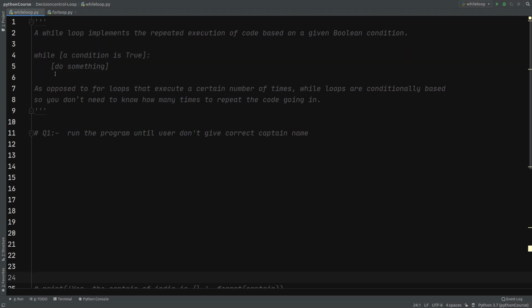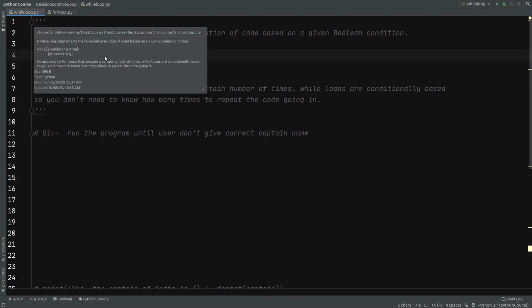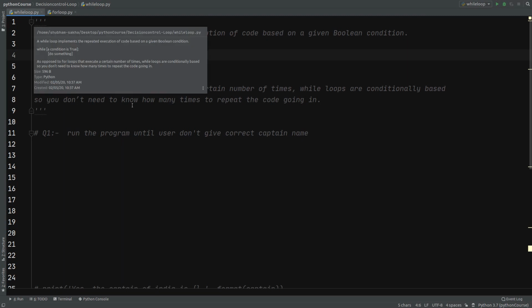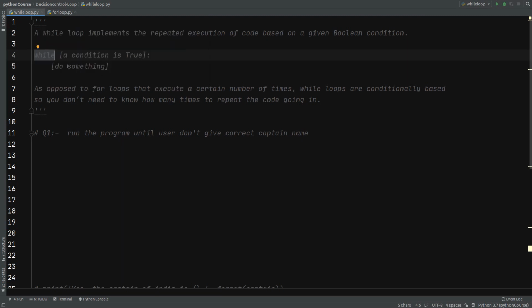So the syntax for while loop is something like this, where you will give the keyword while, and here we'll give a condition. That condition should return true. We can apply a boolean, or we can try a logical operation which should return true. Till the time that condition is true, we are going to perform our repetition of code.